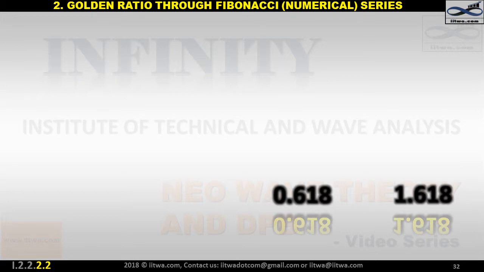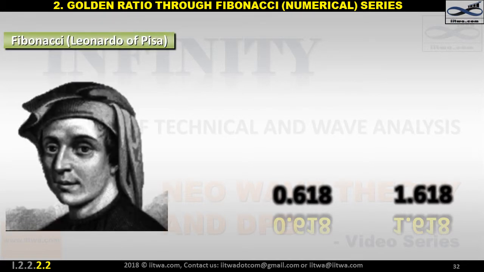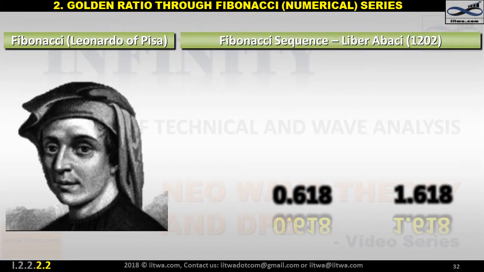Obtaining the golden ratio from a numerical series, in this case the Fibonacci series. An Italian mathematician, Leonardo of Pisa, also known as Fibonacci, published a book, Liber Abaci, in 1202 A.D. He gave the Fibonacci sequence or series of numbers.